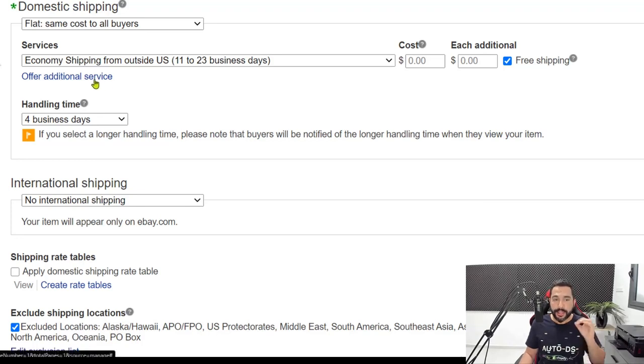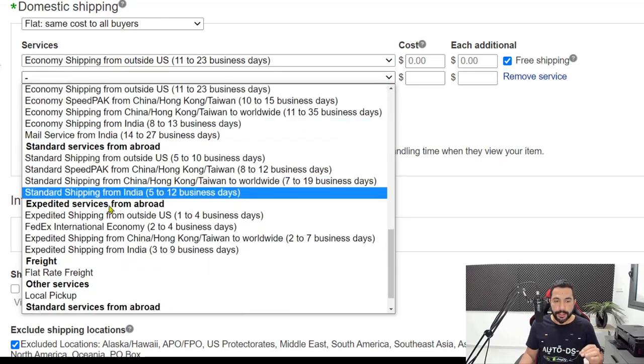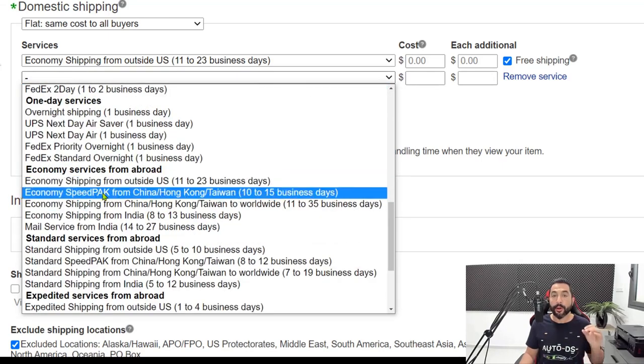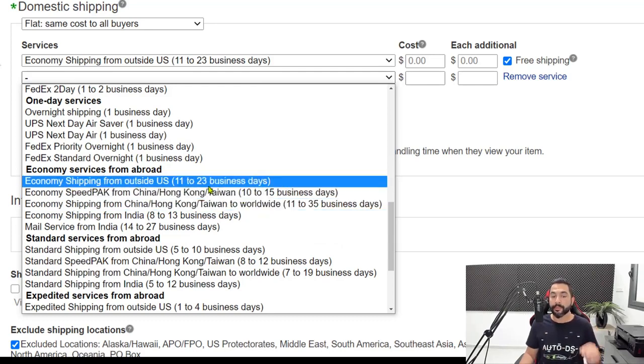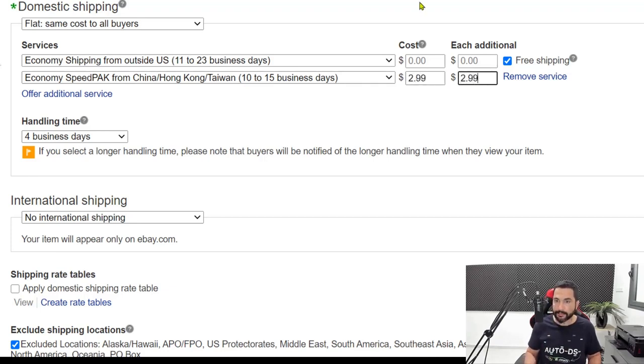Now, another small trick that I like to do is to offer an additional service. And this time we're going to choose, in expedited services from abroad, economy speed pack from China, Hong Kong, Taiwan, 10 to 15 business days instead of the 11 to 23 business days that we just had. Now what we're going to do is add an additional price that you would like to profit if your customer uses this shipping option. Instead of getting their package in 11 to 23 business days, they will see that for an added, for example, $2.99, they will get their package in 10 to 15 business days. Now, what are we doing here exactly?